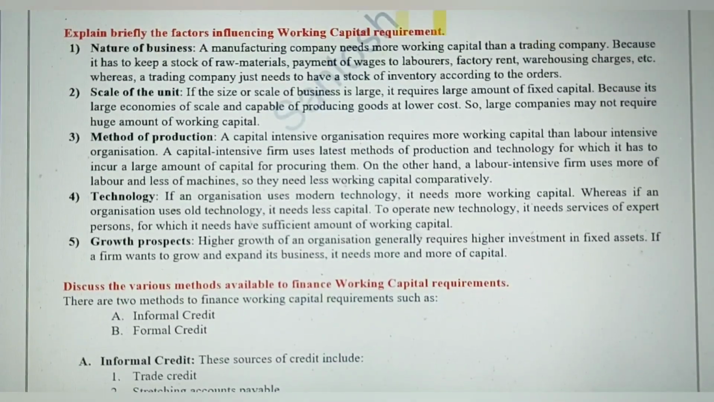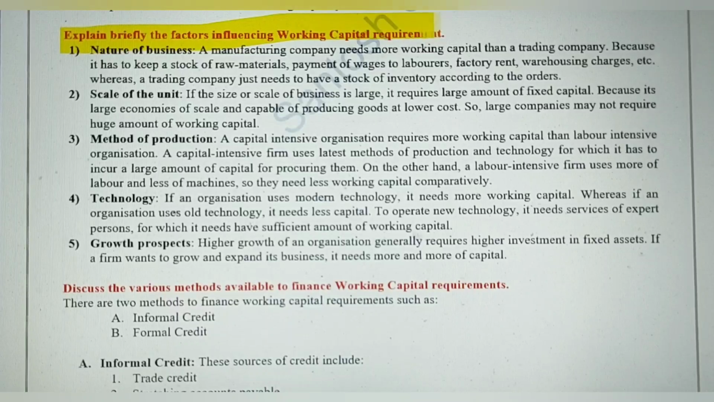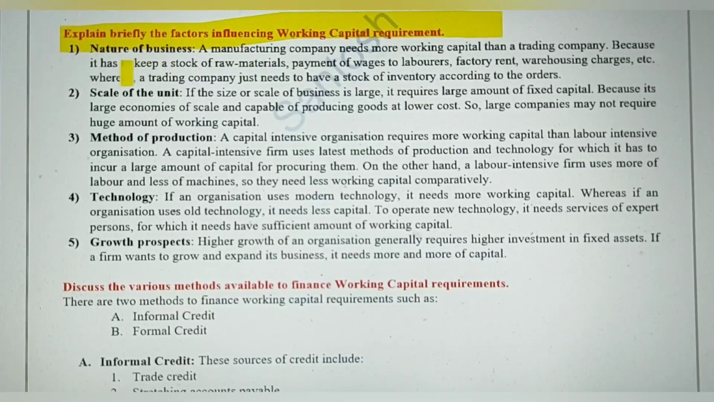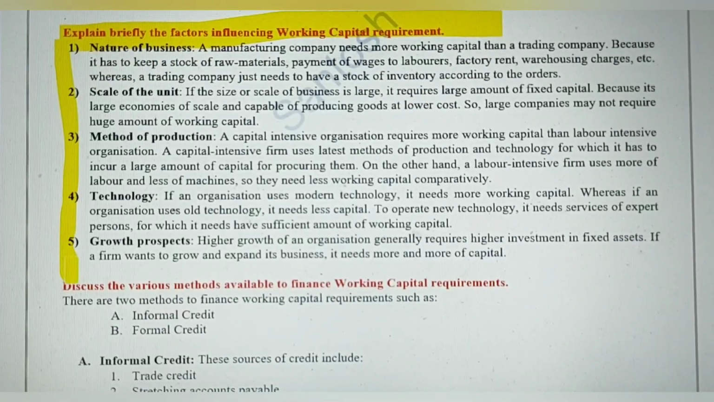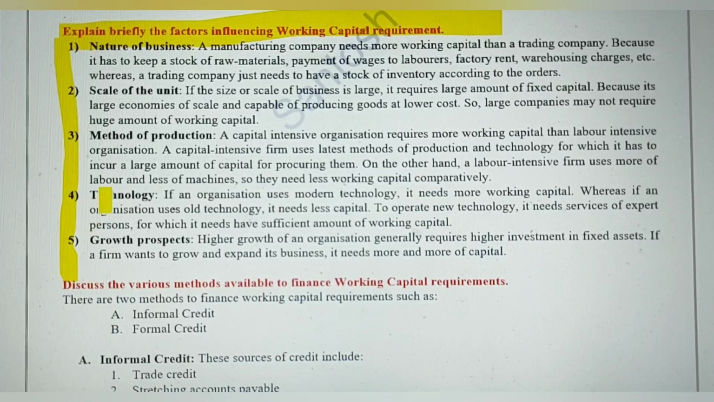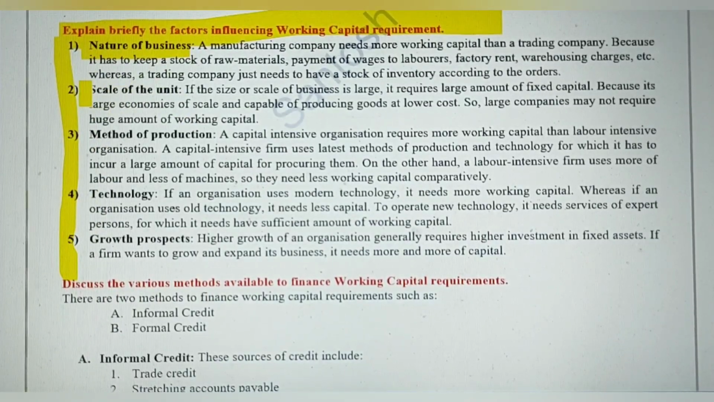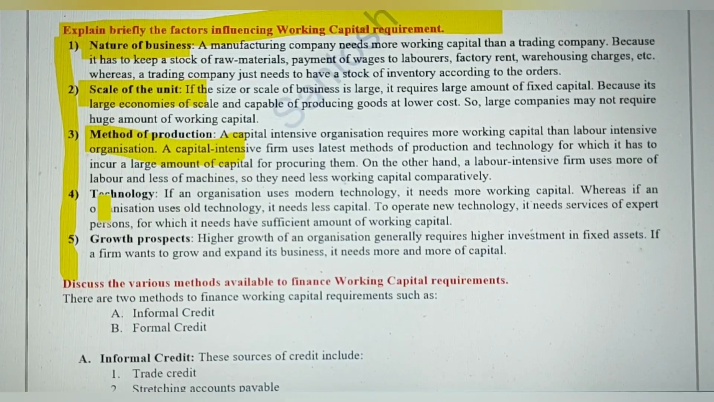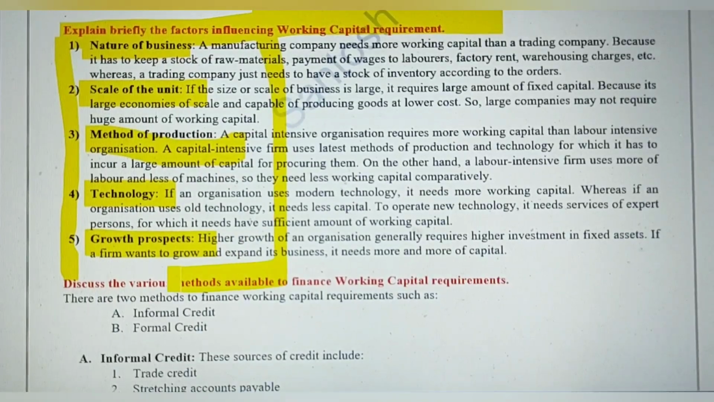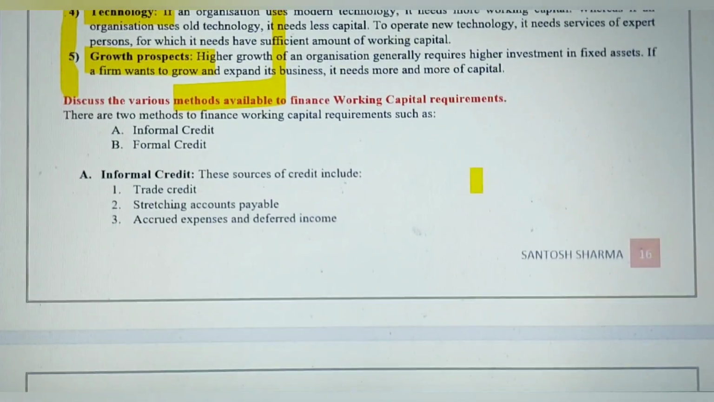And these are all the factors that influence working capital management of a firm. So a firm should have to be clear about its nature of business, its scale of unit, what are the production methods that it uses, which type of technology it uses, and growth prospect. So all these factors should be considered before finalizing the requirement of working capital.